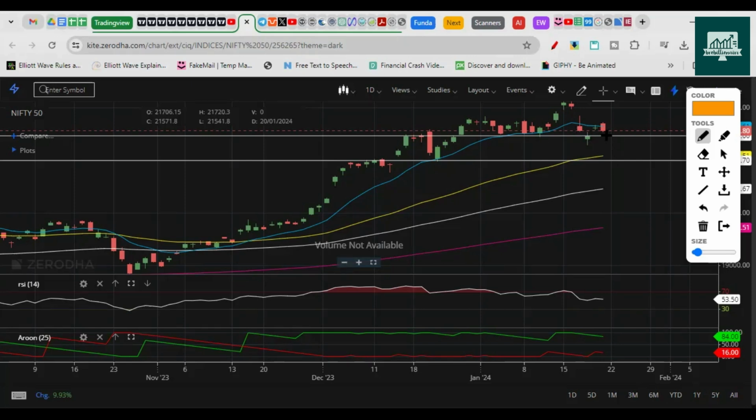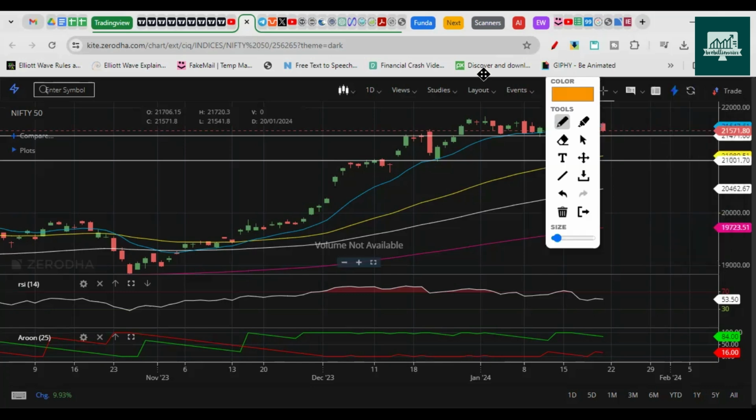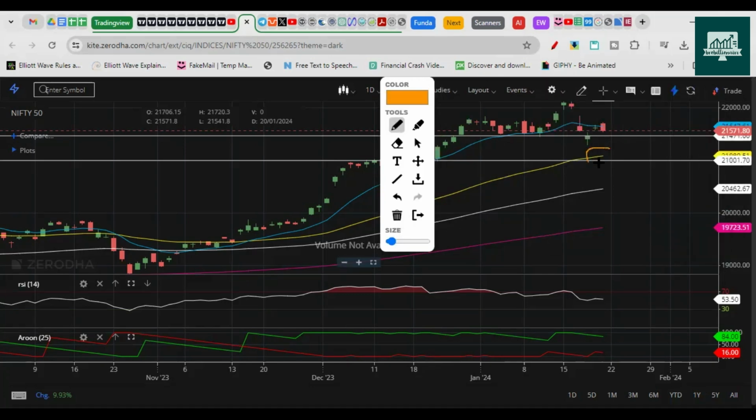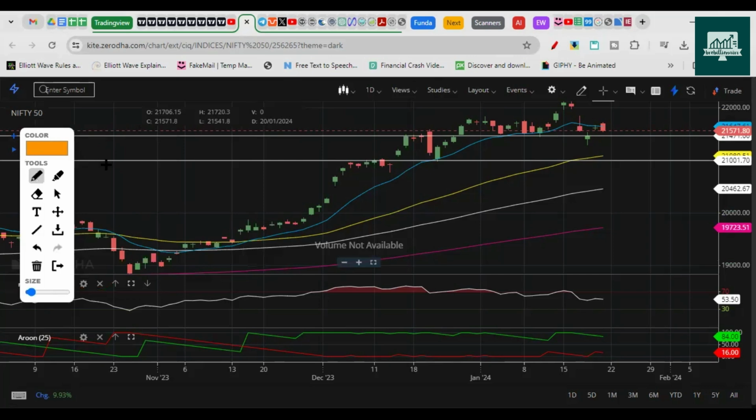So this signals that the next moving averages, like this one, 48 EMA near 21,000, this one near 20,500 something, right? And this one near 19,723. So these are the moving average levels that we see on the downside. So that's all on the moving averages or price action indicators area of analysis.